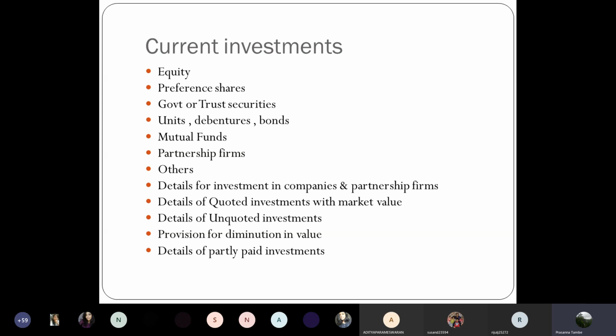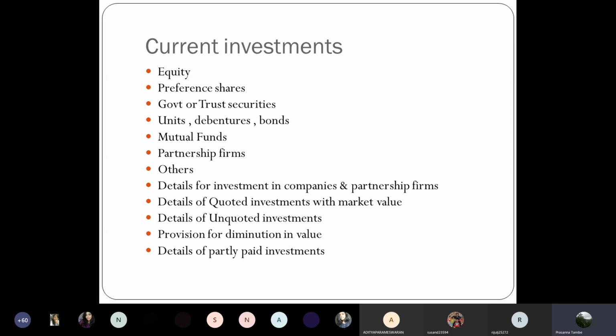You have to group together equity shares, then preference shares, government trust securities, that will be a separate sub-item, units, debentures, bonds, these are basically fixed income bearing securities, mutual funds, that will have to be disclosed separately. Investment in partnership firms will be a separate head, and apart from this, any other investment will also come here if it is a current investment.